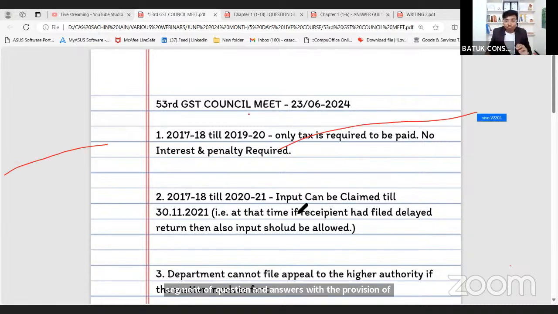I suppose this will be very much helpful for the professionals as well as the GST officers and the authorities. So let's start our discussion.